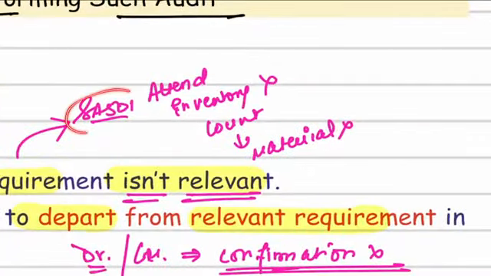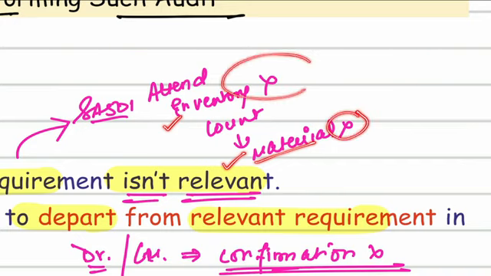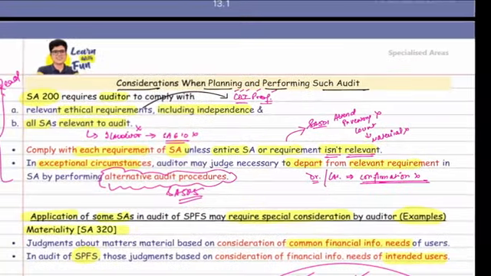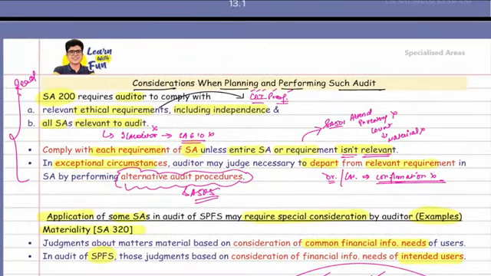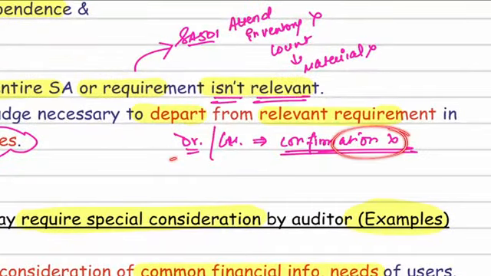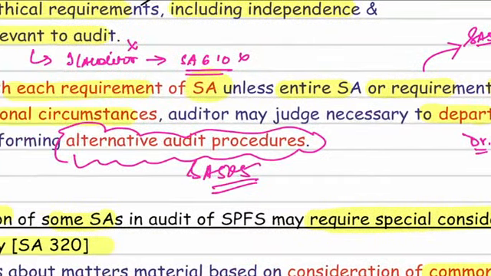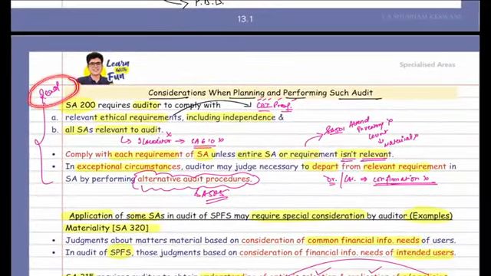Comply with each requirement unless it is not relevant. For example, SA 501 says if inventory is material, attend the inventory count. So if it is not material, don't attend the inventory count. Got it, sir? In exceptional circumstances, you can depart from the relevant requirement. So you perform alternate procedure. So if you are not able to get the confirmation from debtor or creditor, you perform alternate procedures as per SA 505. So these are the basics that you just need to read.